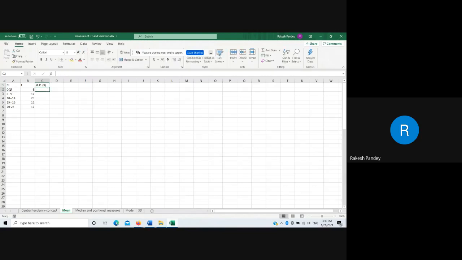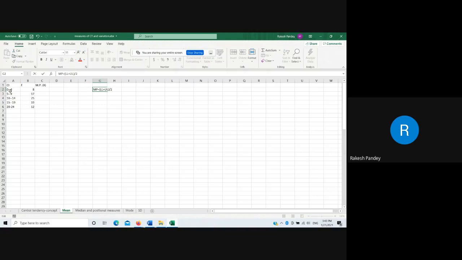So how do we calculate midpoint? This class is ranging from 0 to 4. 0 is called the lower limit and 4 is called the upper limit of the class. So the midpoint is equal to (lower limit plus upper limit) divided by 2.